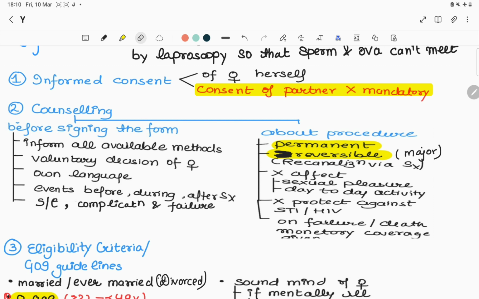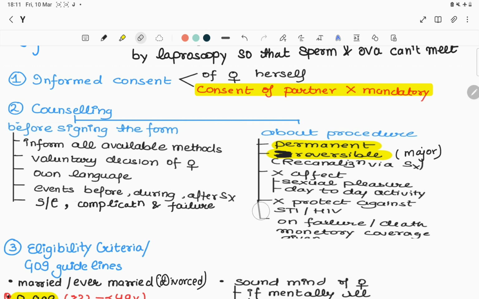Second, we have to counsel the patient about the procedure. Number one, it is a permanent method. Number two, it is considered irreversible, but nowadays it is reversible by a major surgery called recanalization. Number three, it doesn't affect sexual pleasure at all, and it doesn't affect the day-to-day activity of the female.